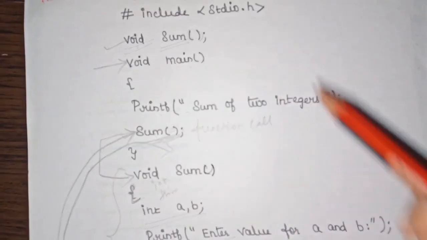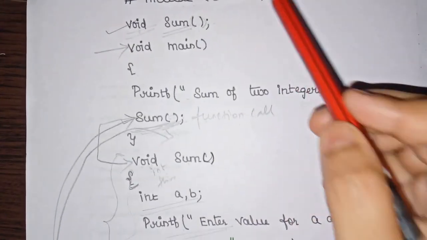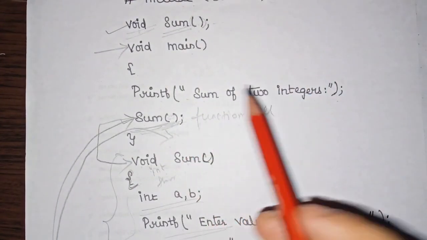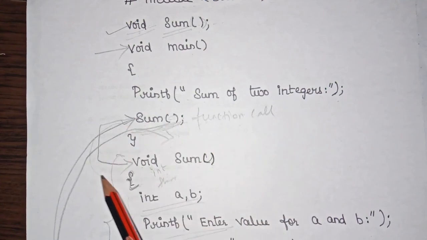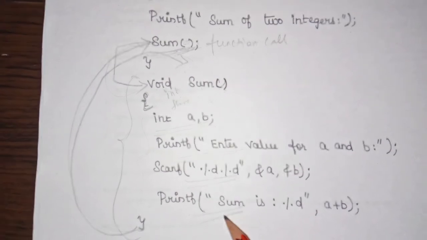Understood? So this is your function declaration statement, this is your function call, and when the function call is encountered, the compiler control directly moves to the function definition, and this is the function definition.